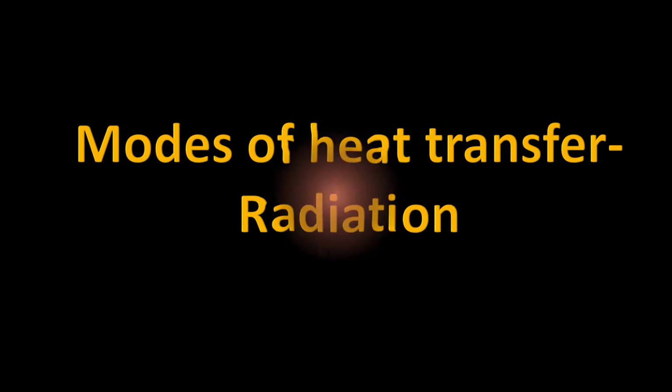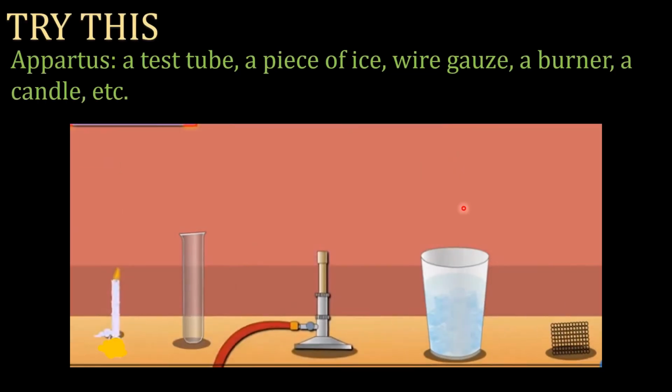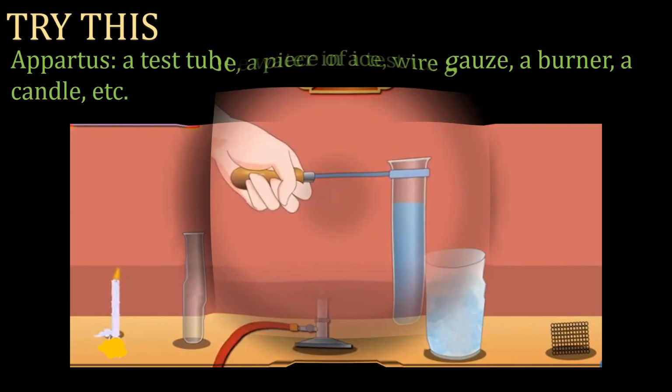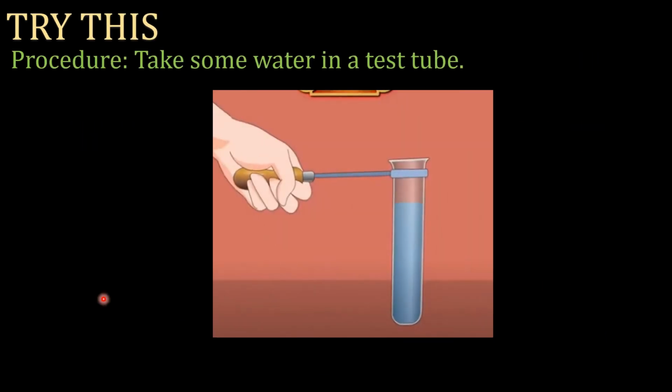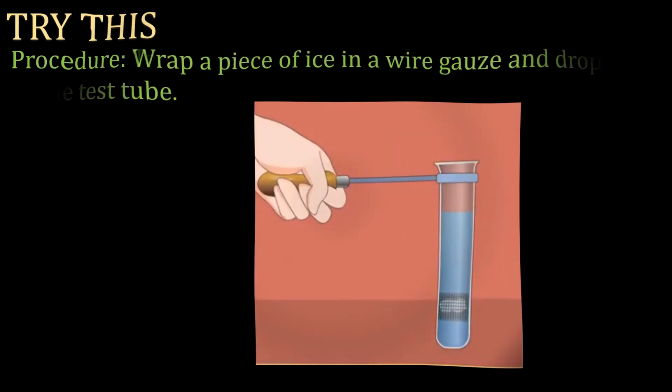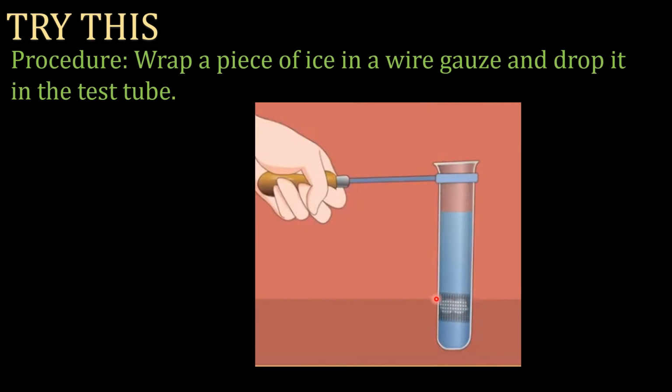Now next we will understand about radiation. For this we will perform one activity. We need a test tube, a piece of ice, wire gauze, a burner, a candle, etc. Students, first take some water in a test tube as shown here. Wrap a piece of ice in a wire gauze and drop it in the test tube as shown here.